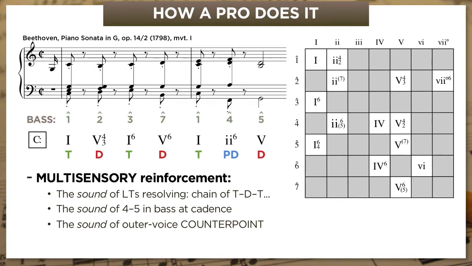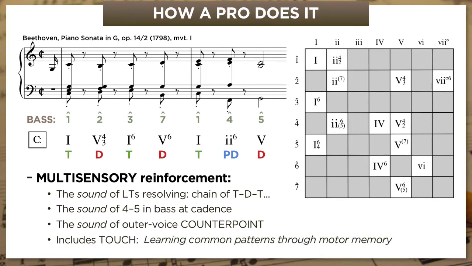And instead, let me remind you that multisensory reinforcement can include touch as well as sound. As an analyst, the piano is your most important tool. And not just because it lets you make sounds instead of just sitting in silence staring at black dots, although that matters too. The piano is useful because it helps you learn common patterns through motor memory with your fingers. You can internalize things so much more quickly when your ears, your eyes, and your hands are working together. So even if you don't play piano, go tinker when no one's listening, because it makes a huge difference in the long run.